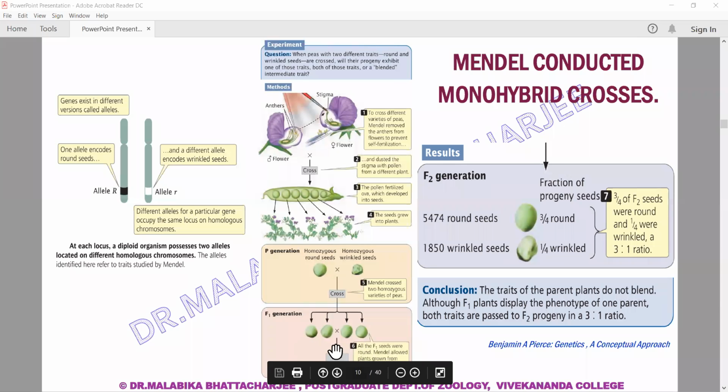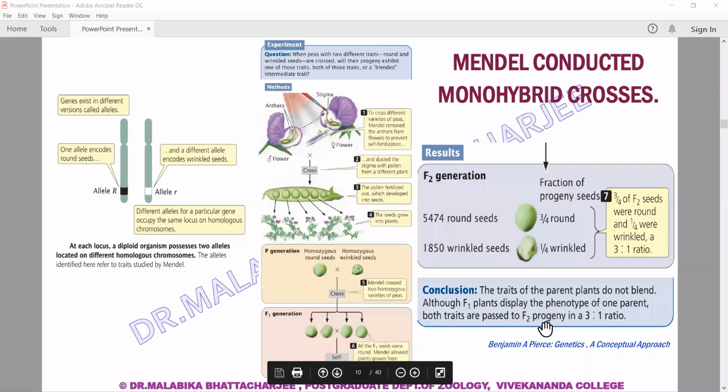Next, when he self-fertilized these round seeds, he got 3/4 round and 1/4 wrinkled. So the first conclusion he drew was that the traits of the parents do not blend. We started with a round seed and a wrinkled seed, and finally when we got the ratio of 3:1, we get a round seed which is one of the parents and a wrinkled seed which is the other parent. So the traits of the parents do not blend. Although the F1 displays the phenotype of one parent, both traits are passed to the F2 progeny.